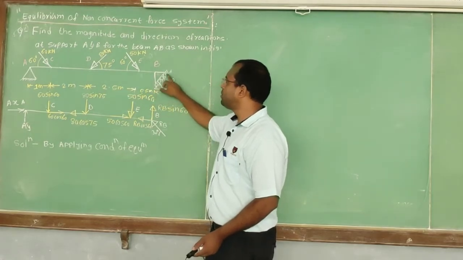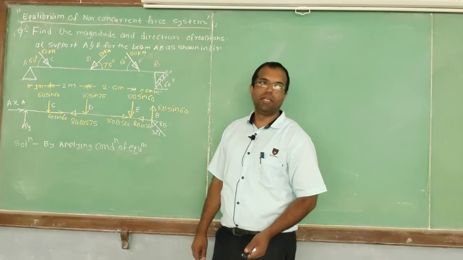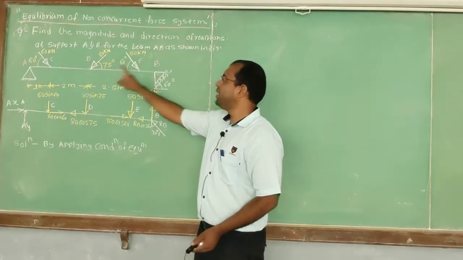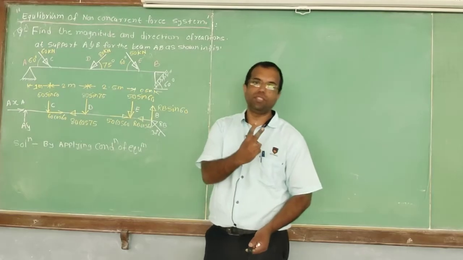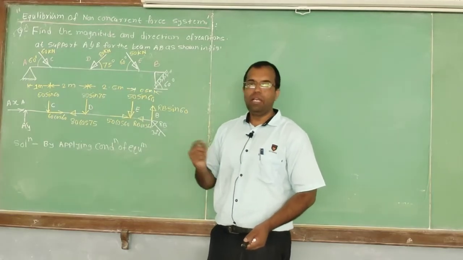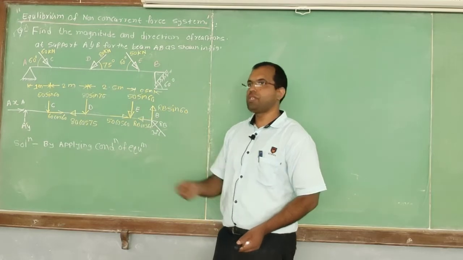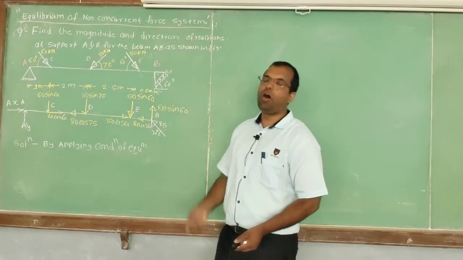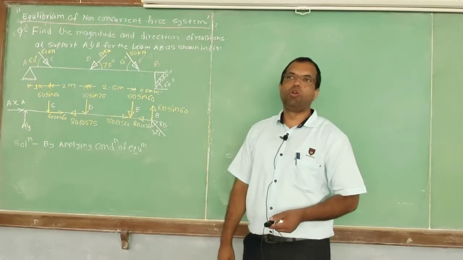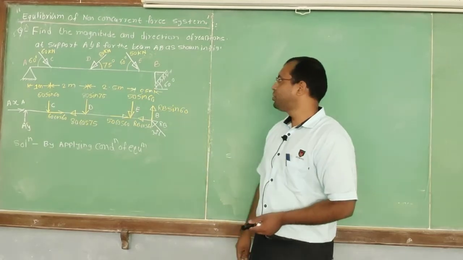This type of support is known as a roller support. The reaction offered by the hinge support is two reactions, so while drawing the FBD of the beam we have to replace the hinge support by two reactions, and we have to replace the roller support by only one reaction.